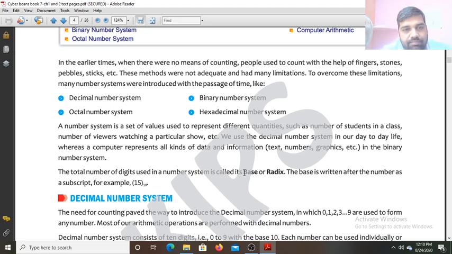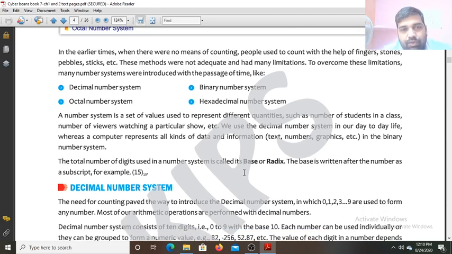Now, regarding the number systems I have discussed, we can also create our own number system. Just as here hexadecimal is written and octal is written, we can also write the hexal number system, not hexadecimal. We can also write the pental number system, where we use only 5 different digits, that is 0 to 4: 0, 1, 2, 3, 4.